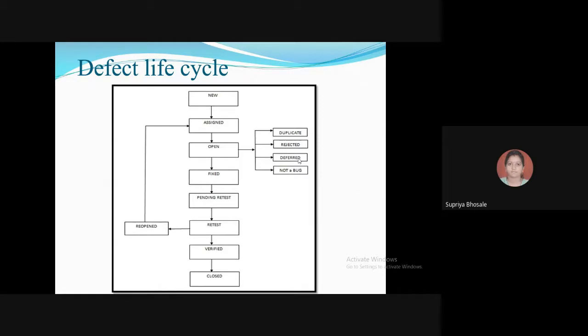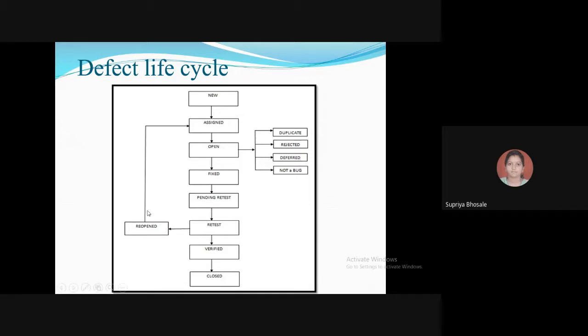So this can be considered a defect from the tester's point of view. But if the changes are taking place as per the user's requirement, then the developer may have the right to mark it as not a bug. Okay, so these are the steps.